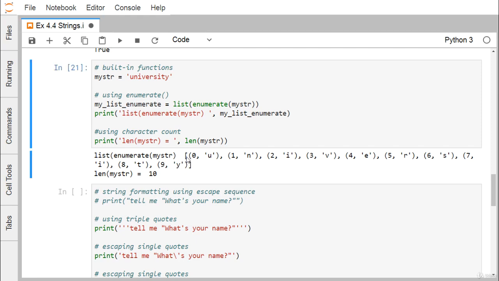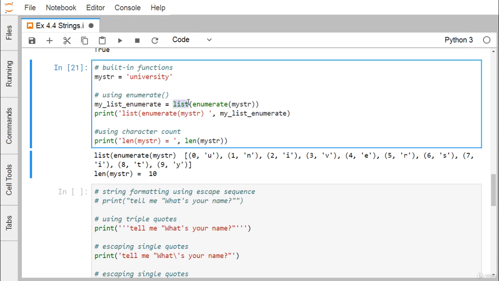Here you see we are forming a list, because we are just converting it to a list, and the members are nothing but tuples, because they are separated by commas and enclosed within round brackets. So they are simple tuples, and we get a list of tuples here. The length of mystr will be 10 accordingly. Here we have used the enumerate method.